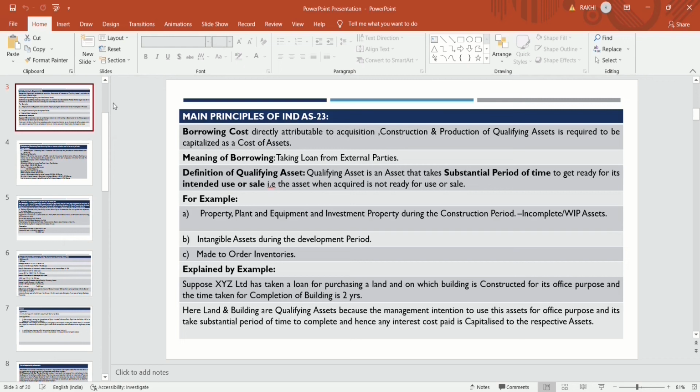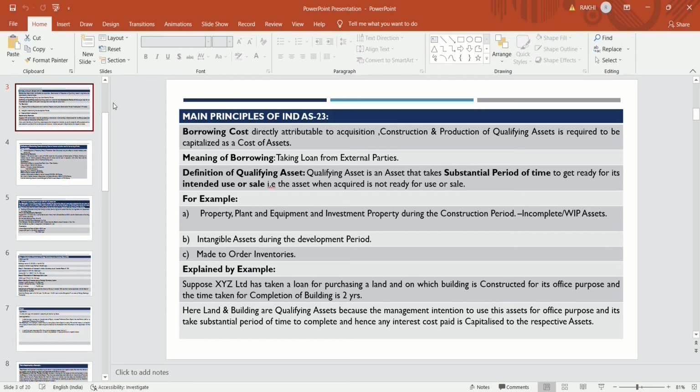Suppose we are explaining by example, XYZ Limited has taken a loan for purchasing a land. They had purchased a land and loan has taken for purchasing that land. And on which the building, they decided to construct a building on that land which is used for office purpose.